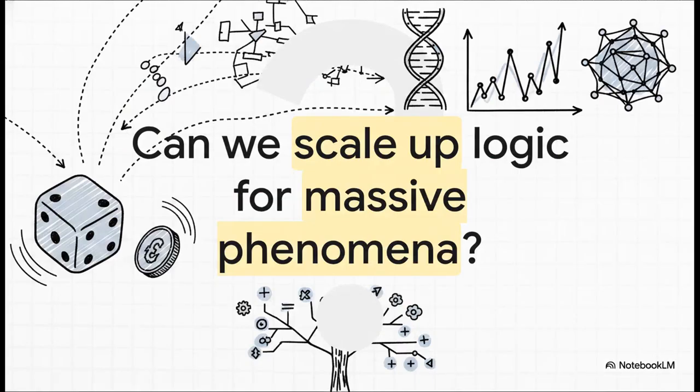Which leaves us with a pretty massive question to chew on. We've spent this explainer building a toolkit to predict basic things like dice rolls and coin tosses using pure, unshakable logic. But think about this. If these super simple foundational axioms hold perfectly true for a basic coin toss, how might we scale up this exact same mathematical logic to model massive, complex phenomena in genetics, or predicting markets in economics, or even training artificial intelligence? The crazy thing is, the underlying math doesn't change. Only the sample space gets bigger.